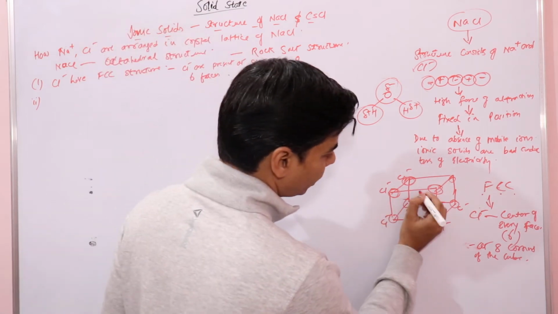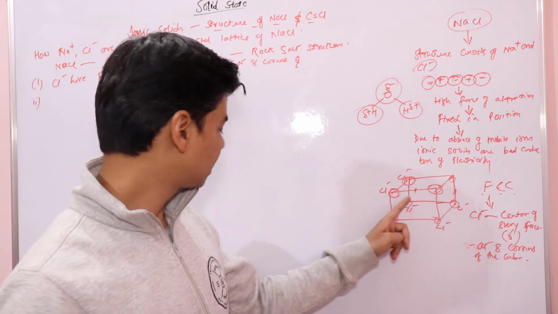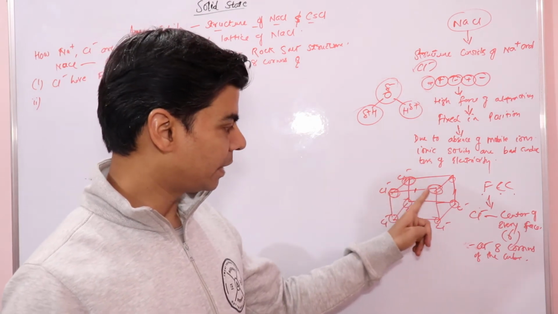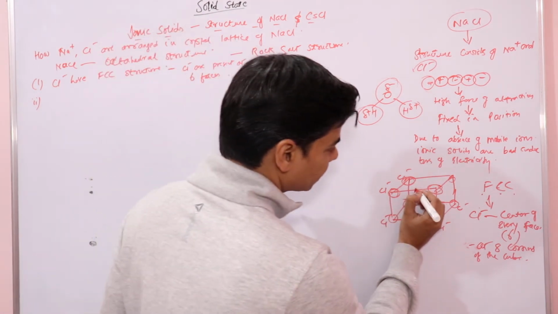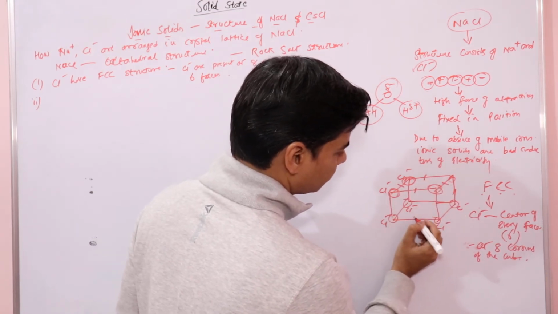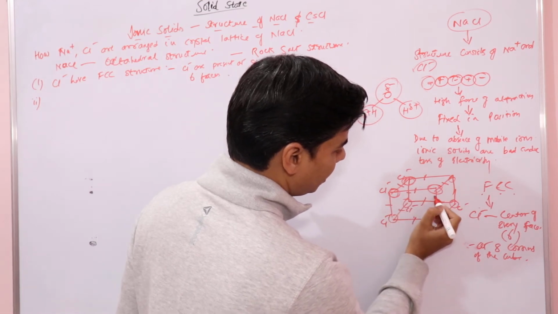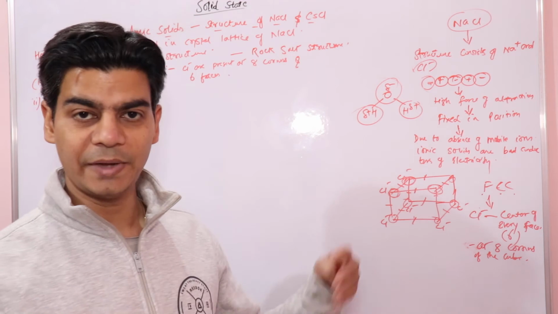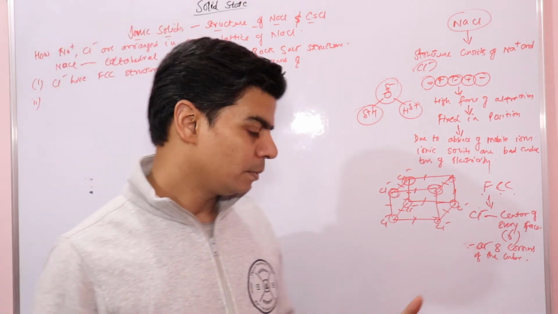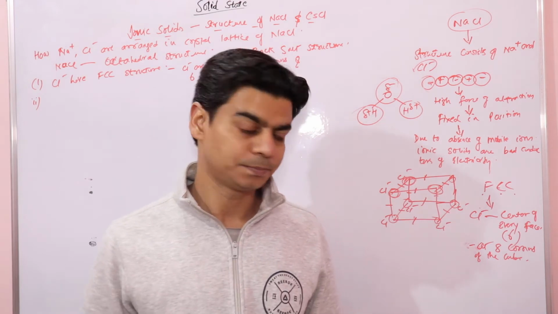Anions are chloride ions. Between the chloride ions we have these edges, 1 2 3 4, 5 6 7 8 9 10 11 12. So we have 12 edges, right? So at the center of every edge you have a sodium ion, right?